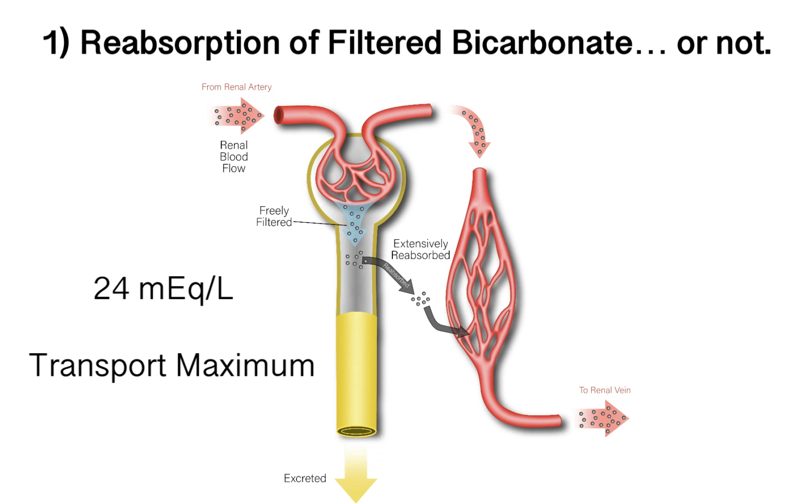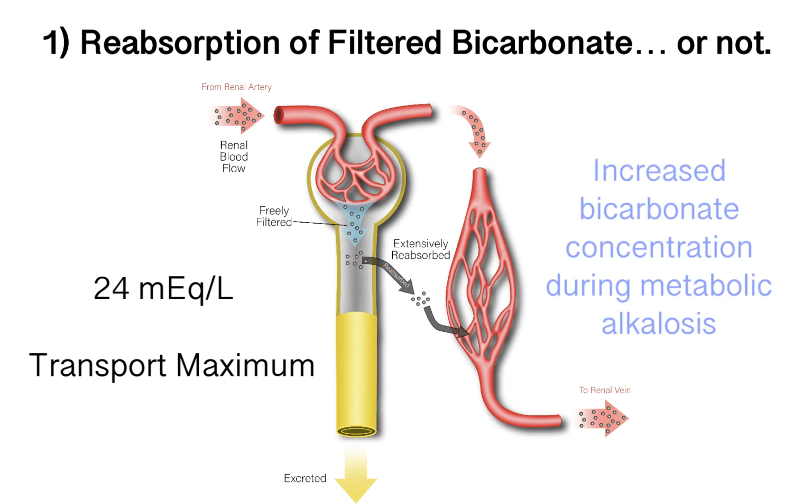So basically, under normal conditions, bicarbonate is filtered within the glomerulus, and nearly all of it is reabsorbed in the proximal tubule. If bicarbonate concentrations increase, and this is something that we'll see occurs underlying metabolic alkalosis, then this excess bicarbonate does not get reabsorbed and ultimately becomes excreted.